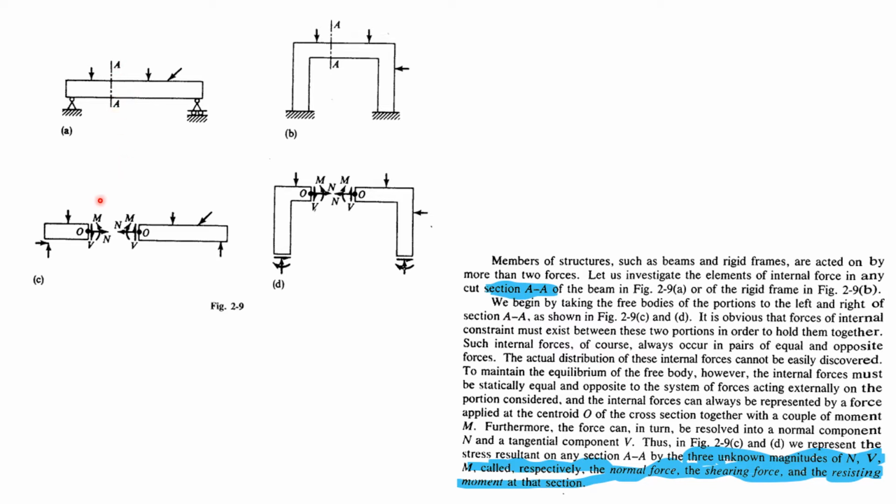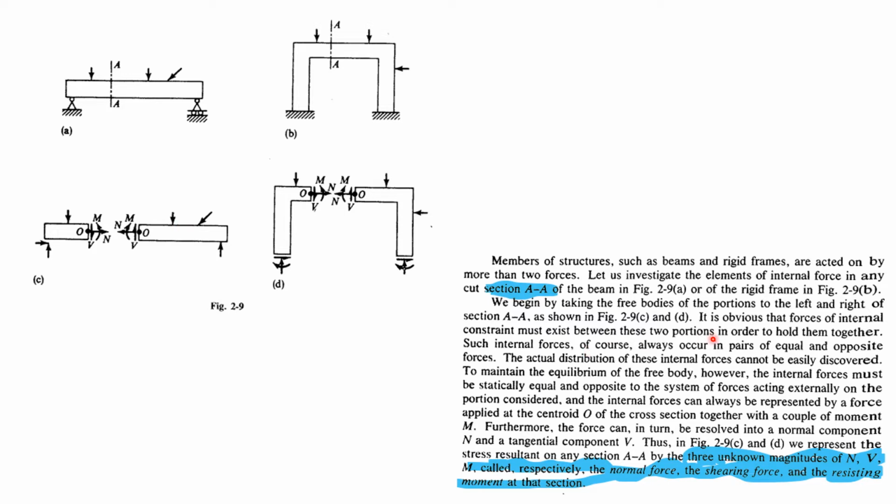If I take a cut here, we will take the free body of this left side portion and this right side portion. So in this free body diagram, this fixed support will have two reactions. This is the vertical force, this vertical force. At this cross section, what are the four internal forces and moments that are developed? You can see one axial force and one vertical force and one moment. These are the internal forces, and the same thing should be on the right side of this section A, cut section A, so that it would be in equilibrium.